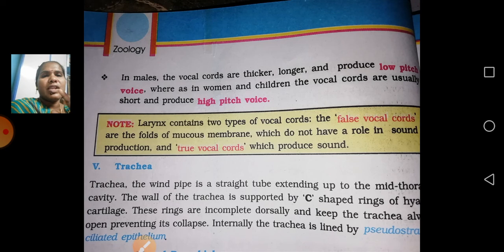The larynx contains two types of vocal cords, false and true. The false ones may not be helpful in producing sound, but only the true vocal cords give the high pitch voice when you are talking with people. It will produce the sound.